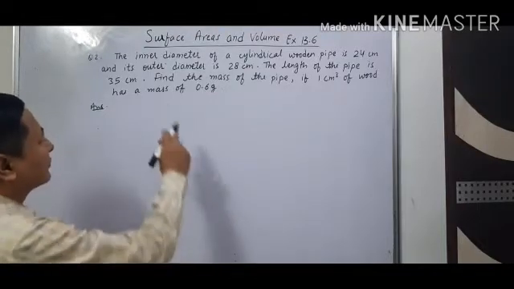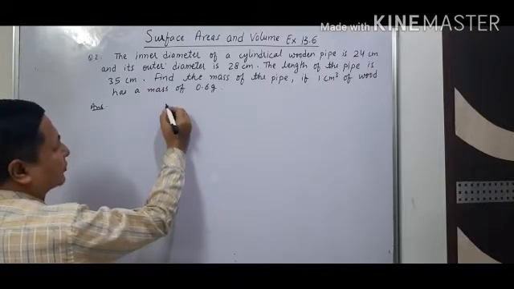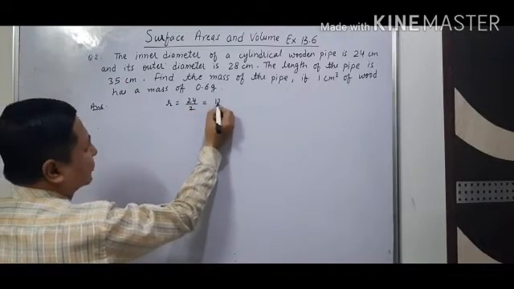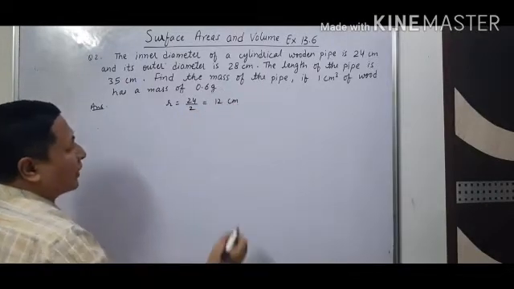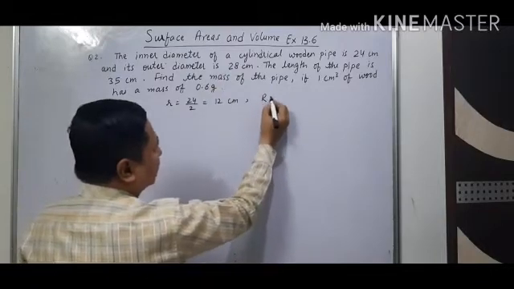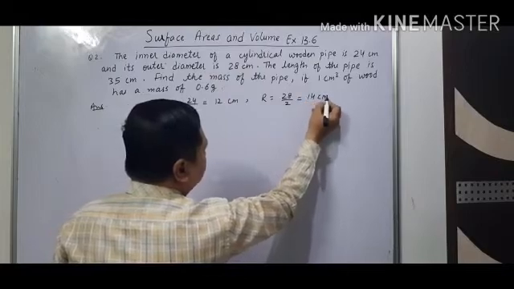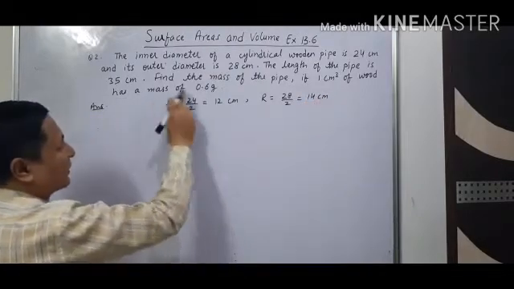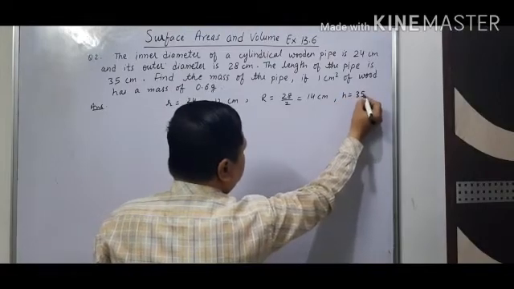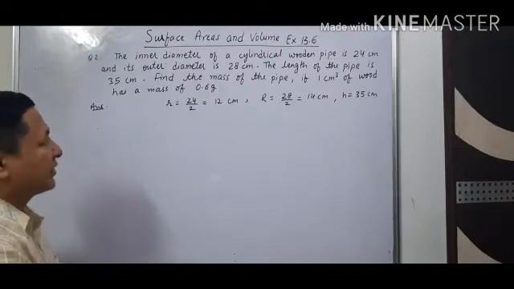So first, what is given: the inner diameter is 24 centimeters. So the inner radius will be 24 upon 2, that is 12 centimeter. The outer diameter is 28, so the outer radius will be 28 upon 2, that is equal to 14 centimeter. And the height of the pipe is how much? 35 centimeter. So we have to find how much wood is used in making this pipe.